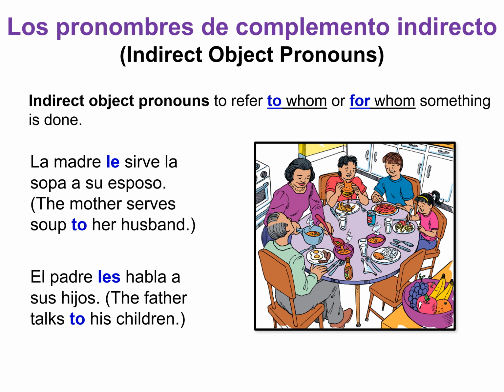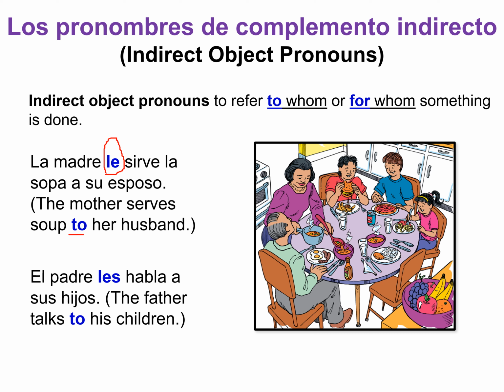Today we are going to discuss the indirect object pronouns. So, los pronombres de complemento indirecto. These pronouns refer to whom or for whom something is done. And so somebody else receives the action. For example, here, la madre le sirve la sopa a su esposo. And so here we're using one of these indirect object pronouns, le. So we're saying that the mother serves soup to her husband.